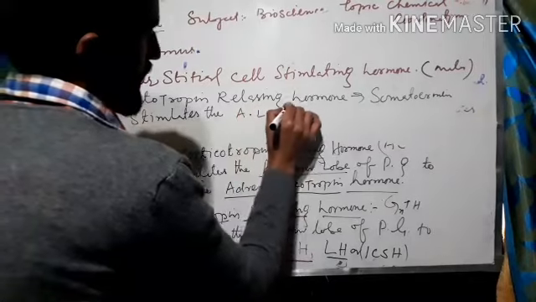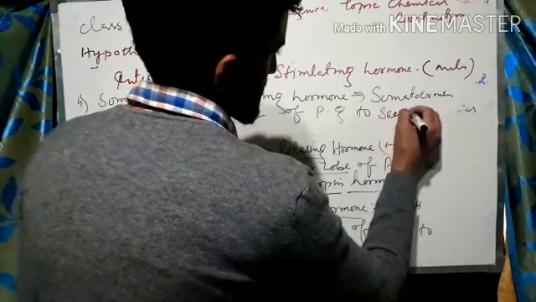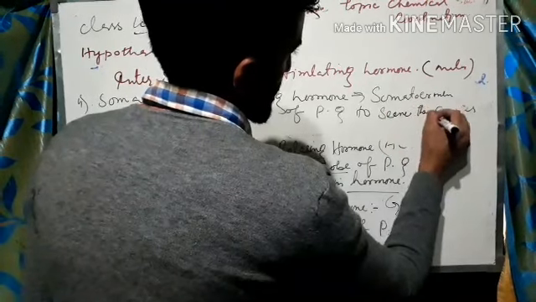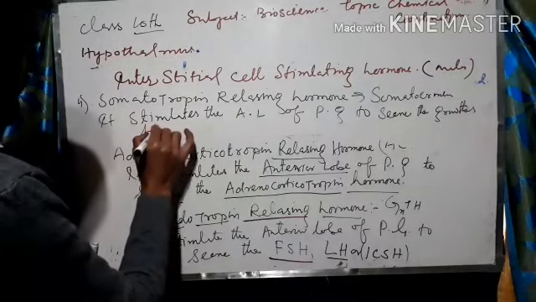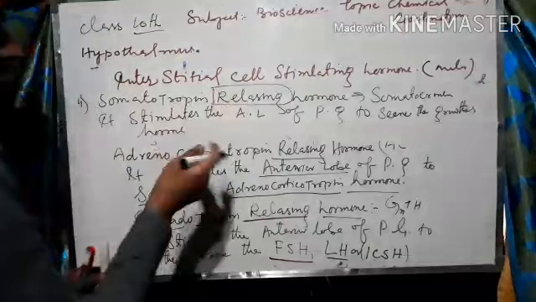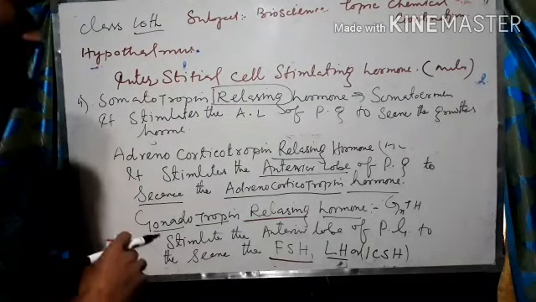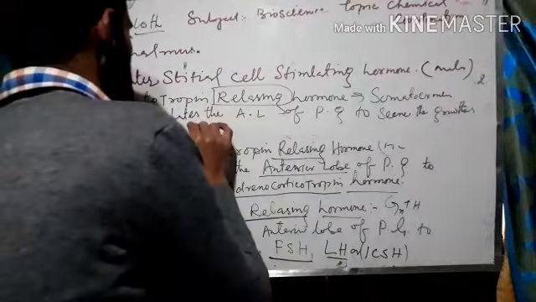The anterior lobe of the pituitary gland to secrete growth hormone. Simply, this is known as growth hormone. This is the releasing factor. This means somatotropin releasing hormone is going to stimulate the pituitary gland to secrete the growth hormone.